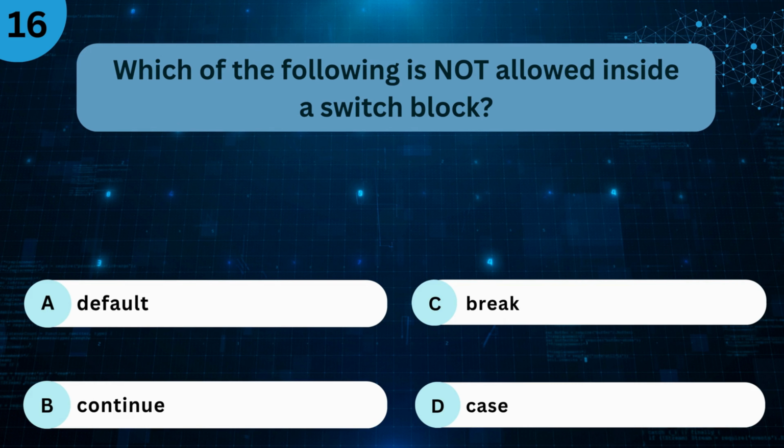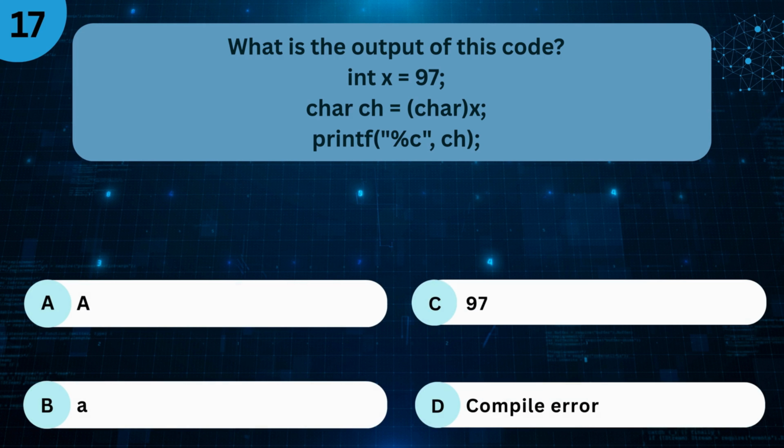Which of the following is not allowed inside a switch block? A. Default. B. Continue. C. Break. D. Case. The right answer is B. Continue. What is the output of this code?